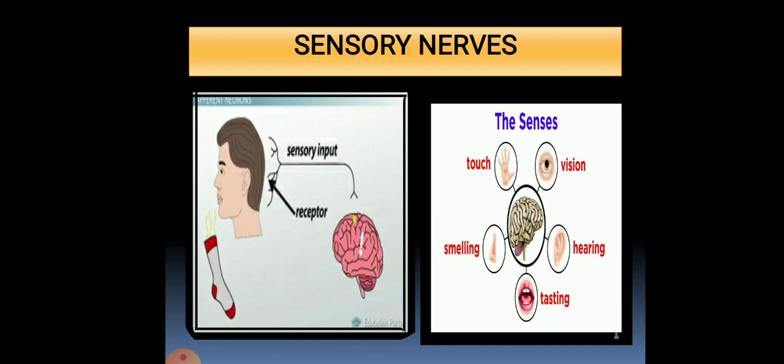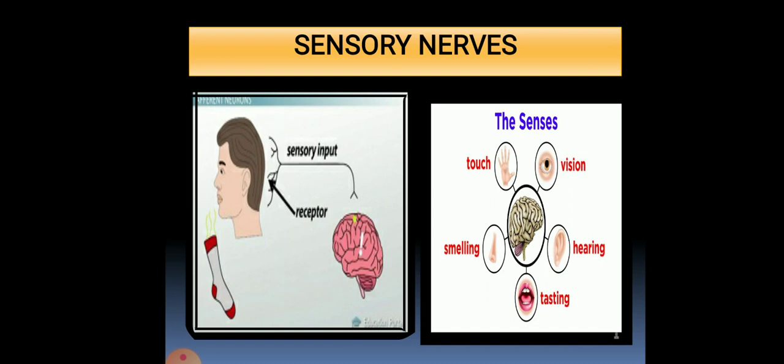For example, how do sensory nerves work? We will see here in the picture. For example, if any of the socks is smelling bad, when you smell it, the smell goes to the nose, and the sensory nerves of the nose take the message to the brain and interpret it. Then we come to know that the smell is so bad, and we throw the socks into the laundry bag for washing. I hope this is clear.